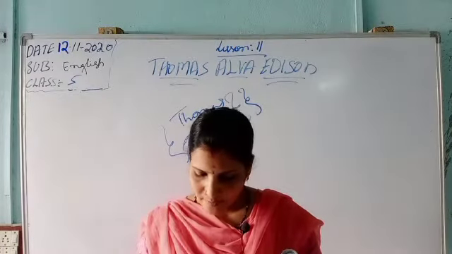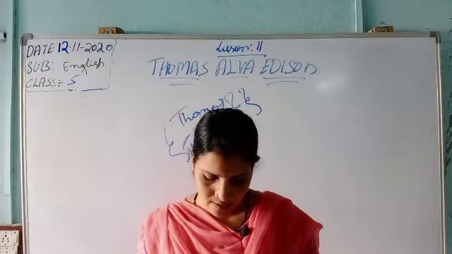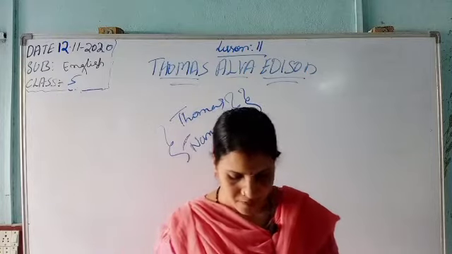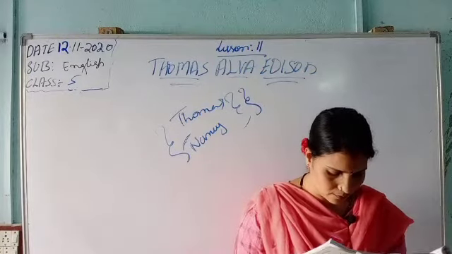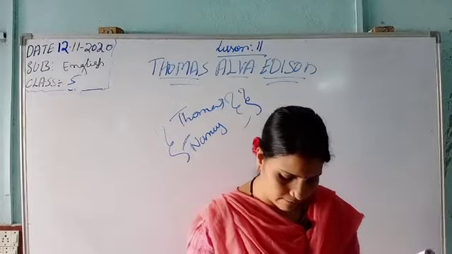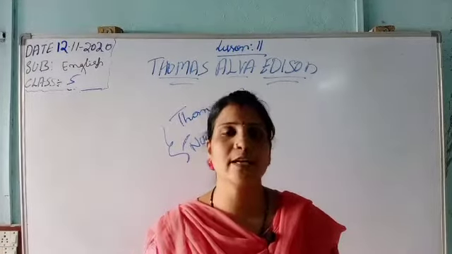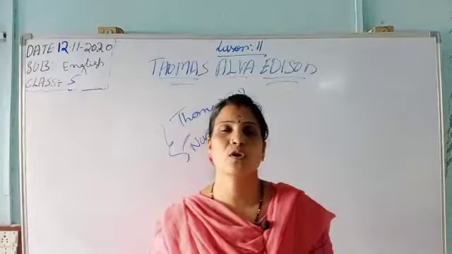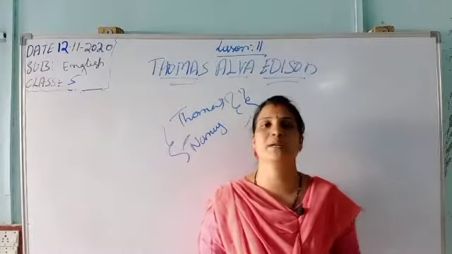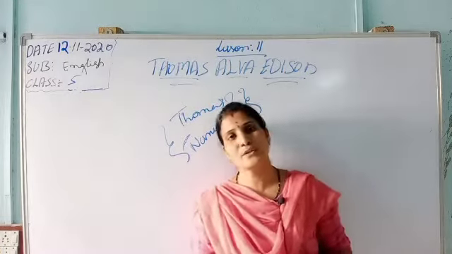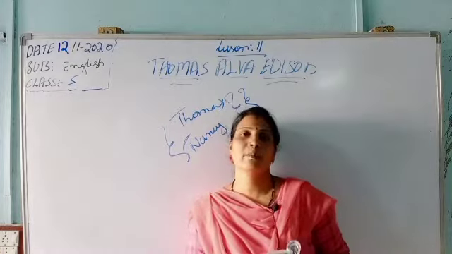Edison did every experiment in the book. He soon loved chemistry and spent all his spare money buying chemicals from the local pharmacy, and collected bottles, wires and other items for the experiments. So he was very interested. Whatever experiments were going on in the textbooks, he used to do them.